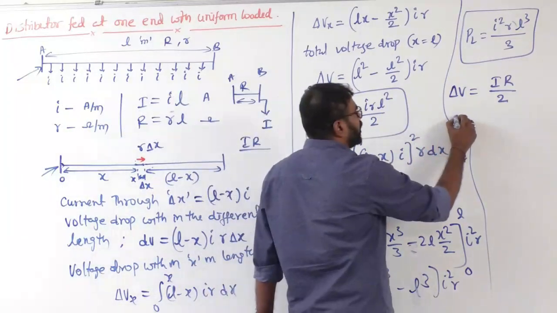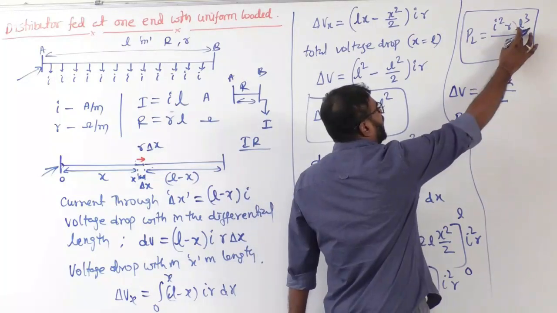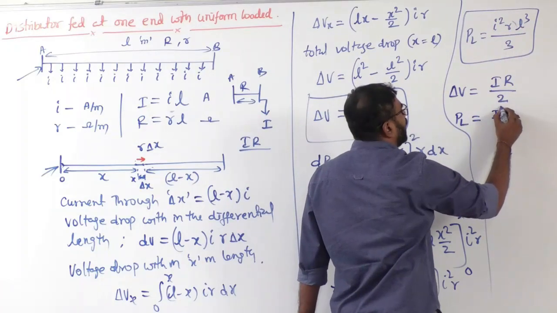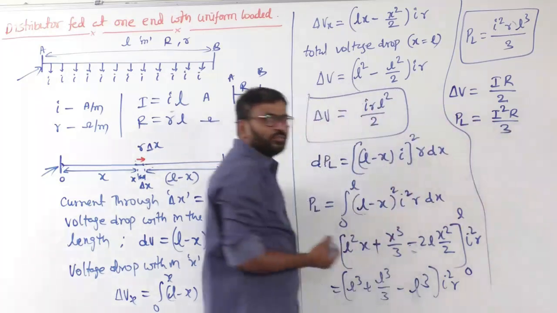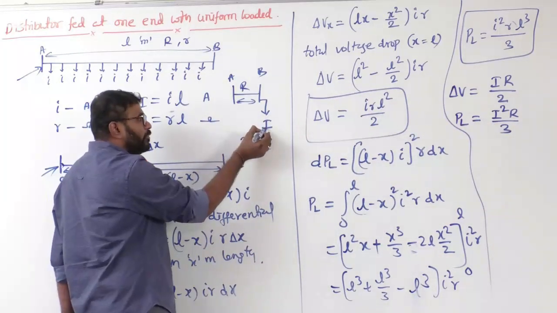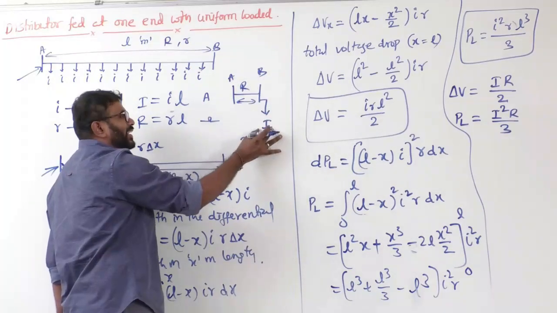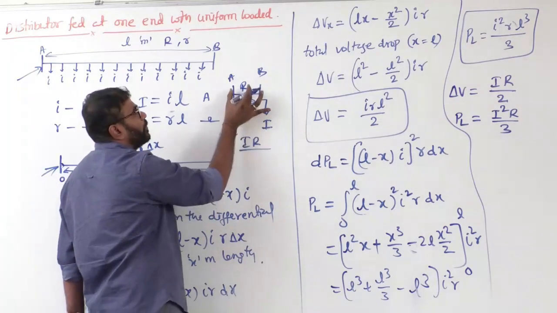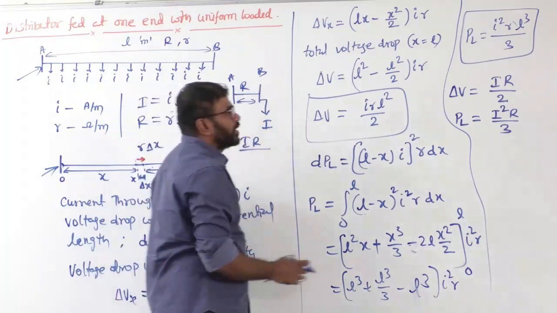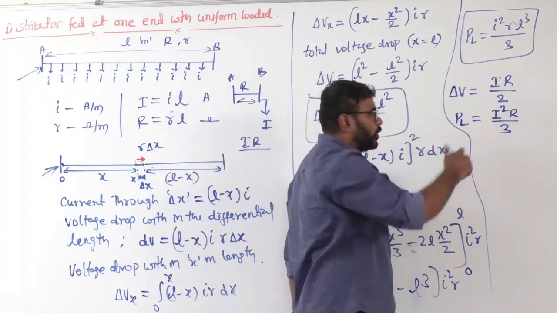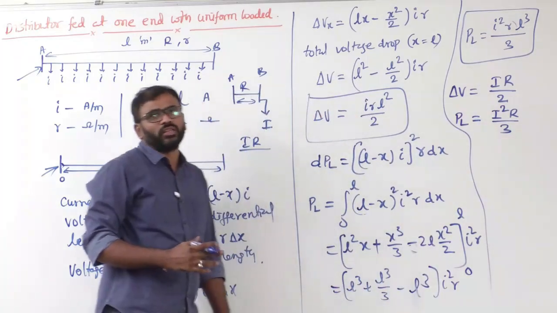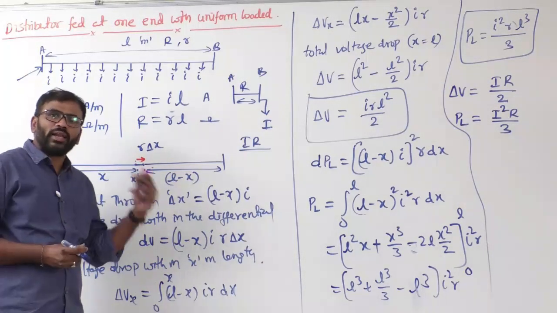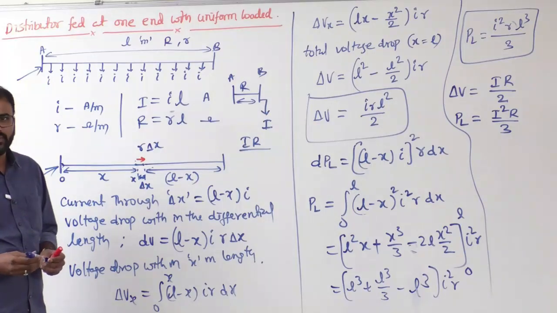Clear? Now, what is the total power loss we get here? Sir, here I can write L square, that means IL whole square into R into L, so I can write capital I square R by 3. Again, capital I square R means that if the load is at the B side and it is drawing a current of I ampere, that means it is concentrated loading. For concentrated loading, the power loss is I square into R. But if it is a uniformly distributed loading, the power loss is I square R by 3. That's what we need to understand. So that's about the distributor fed at one end, uniformly loaded.